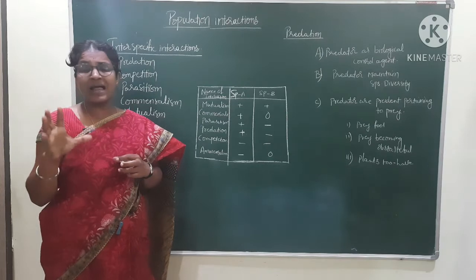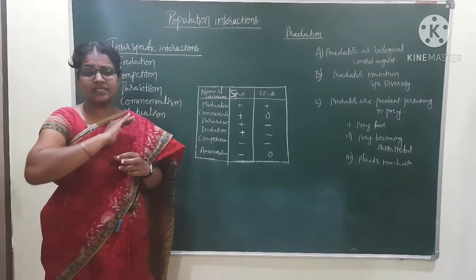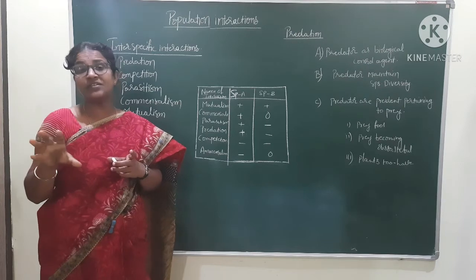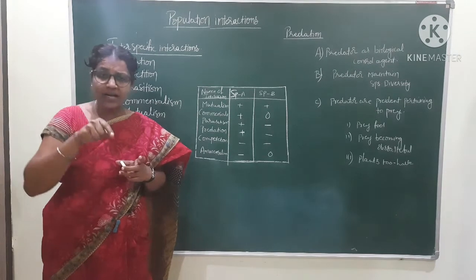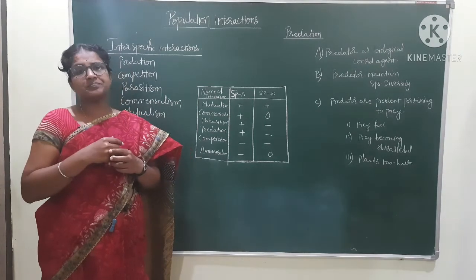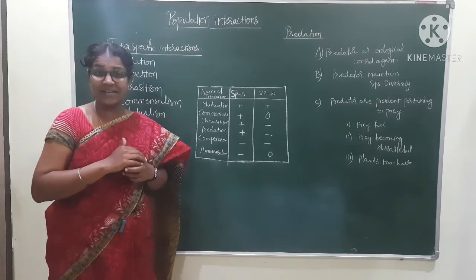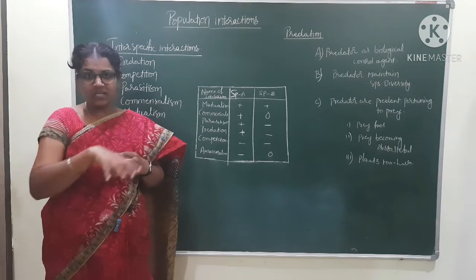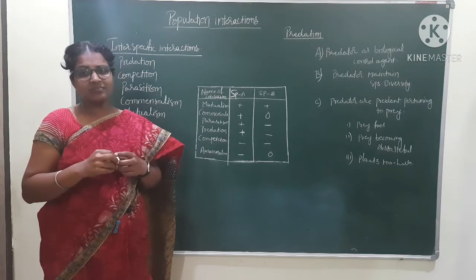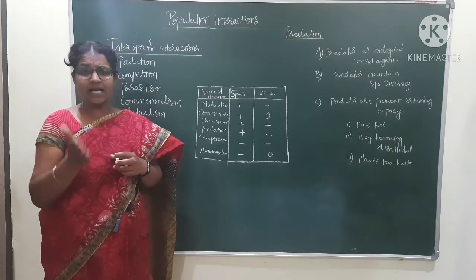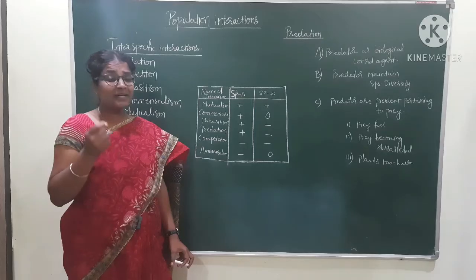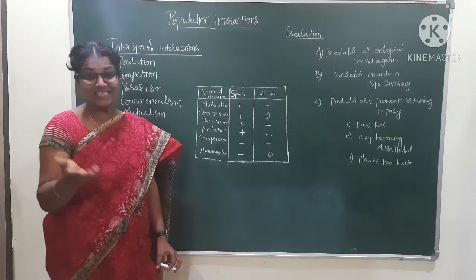It acts as a weed. So to control that cactus plant, a moth was introduced. That is a predator. The moth depends on that particular plant, so the plant population decreased. The predator is a biological control agent.